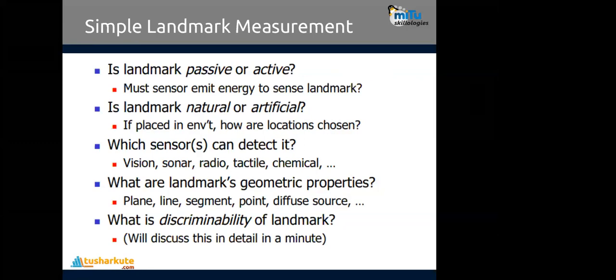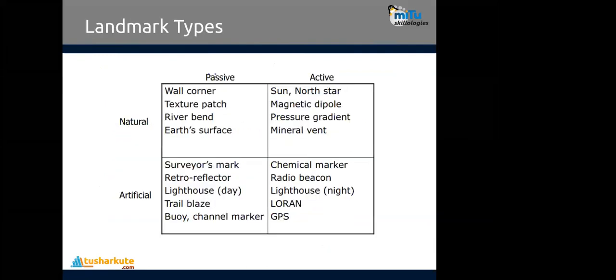Then which sensors can detect it? Vision, sonar, radar, tactile, or chemical. Or what geometric properties of the landmarks are present, whether they are plane, linear, segment, point, diffuse, and so on. Or what discriminability the landmark contains? Okay, that is also identified in the landmark measurements.